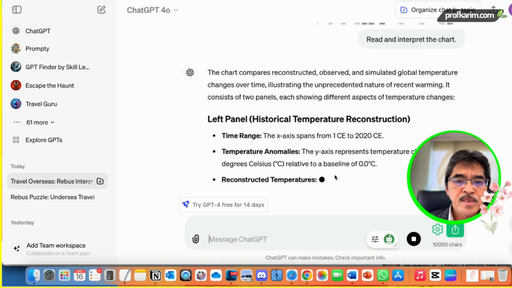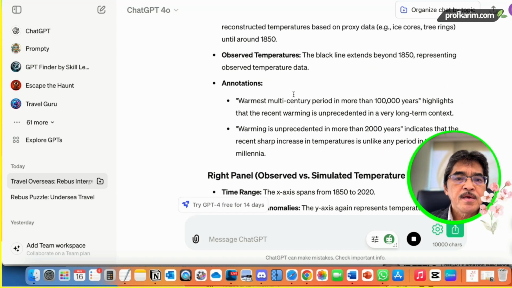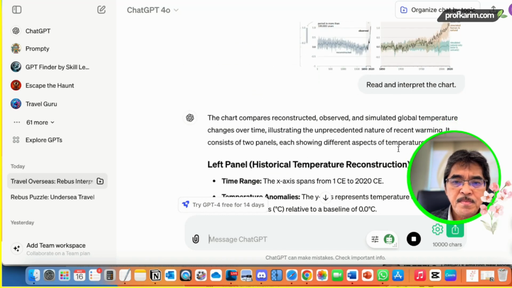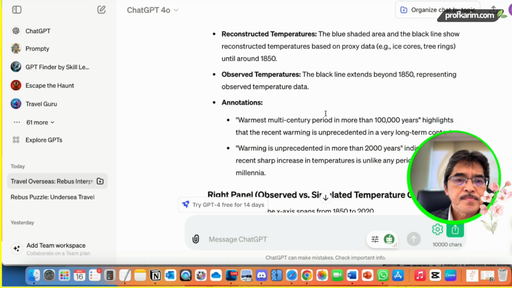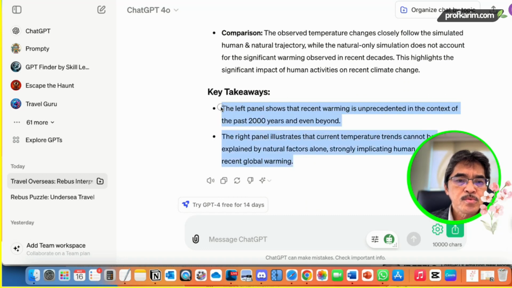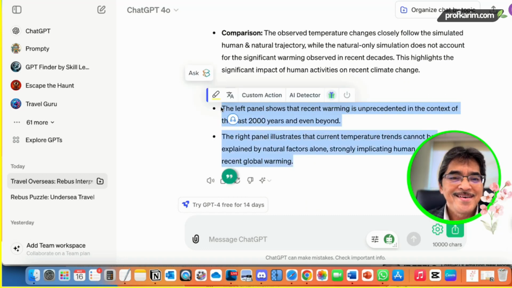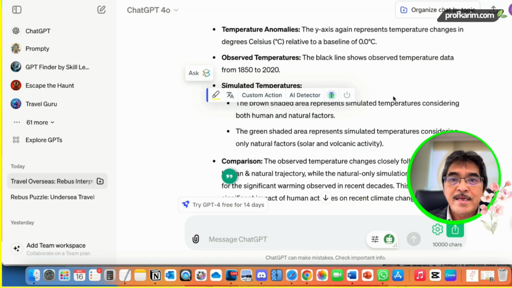The chart compares reconstructed, observed, and simulated global temperature, illustrating the recent warming. Left panel, right panel, then key takeaways. Wow. Well, I'm not sure whether it's accurate or not, but it seems like it managed to read the low resolution chart or image here correctly.